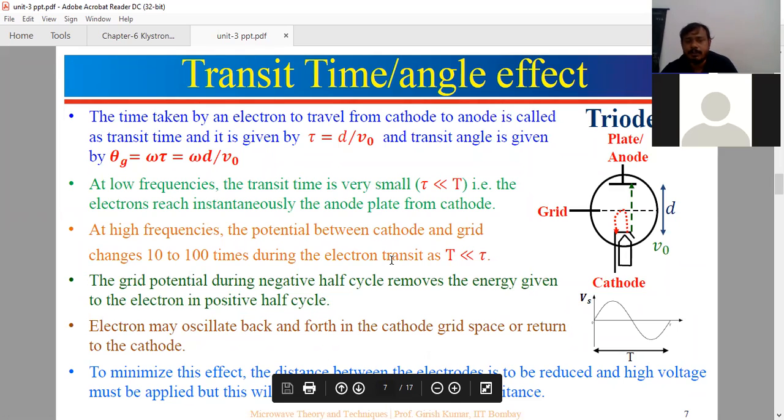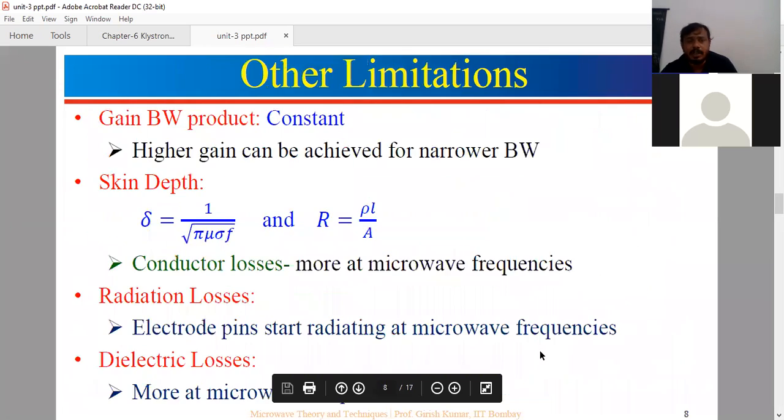At the microwave frequency range, at high frequencies, the transit time is more than the time period of the signal. So there is a problem. The grid potential during the negative half cycle removes the energy given to the electron in the positive half cycle. So the electron may oscillate back and forth in the cathode-grid space or return to the cathode. This is the problem at high frequency range. Okay, this is the transit time effect.